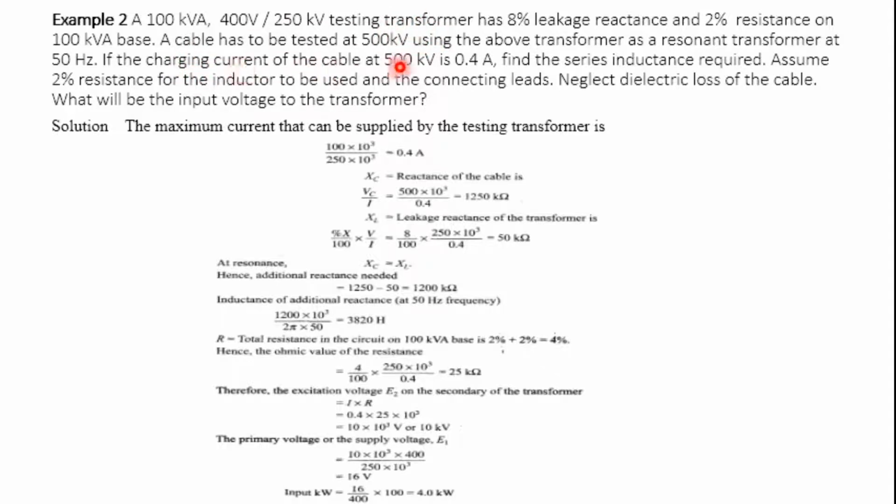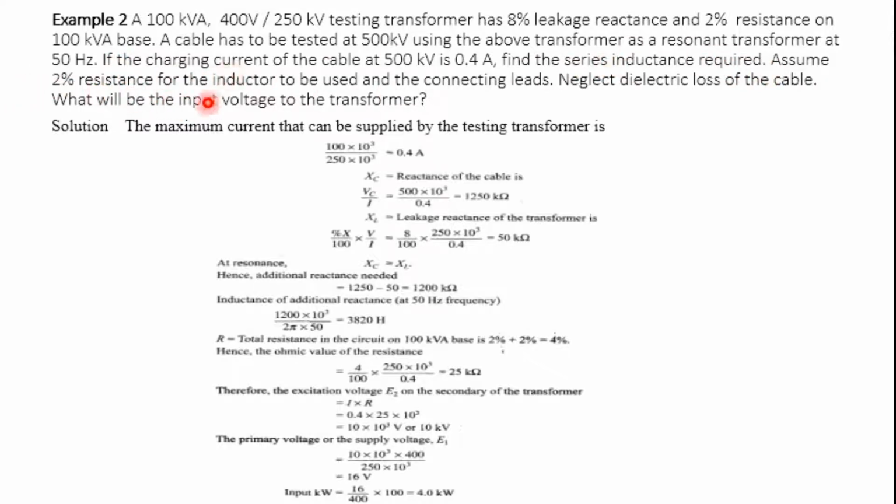If the charging current of the cable at 500 kV is 0.4, it means that when we are testing the cable, the current which is flowing is 0.4 amperes. So we need to calculate the series inductance required. This is the thing which we need to calculate.